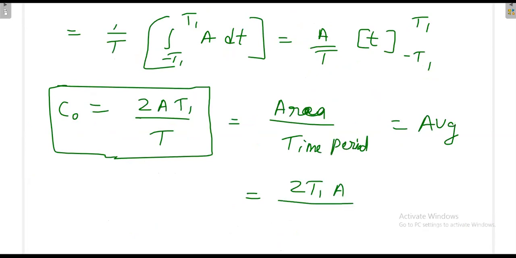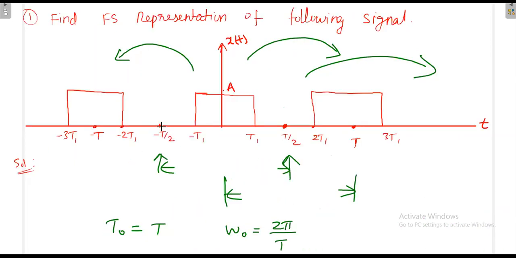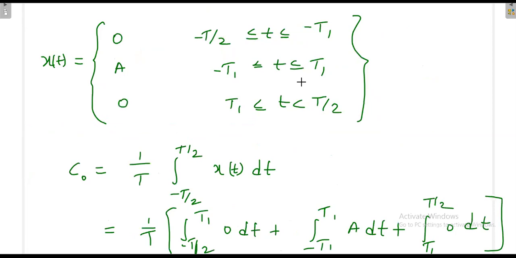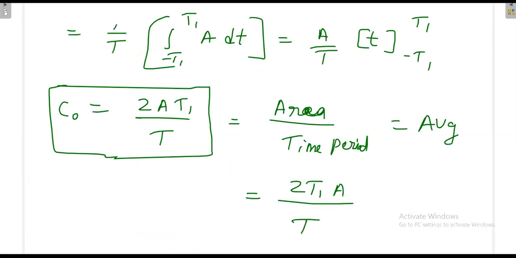Again, what is the time period? Time period in the sense from minus T by 2 to plus T by 2. Though some part is having 0, that also you have to consider, because in the total time period, this is giving you the value only here. The rest of the places is not giving the value, but when you calculate the time, you have to account for it. So the time period is just T. Both are the same, so either you can use this formula or this, both will give you the same answer.